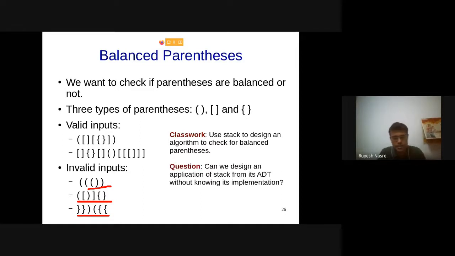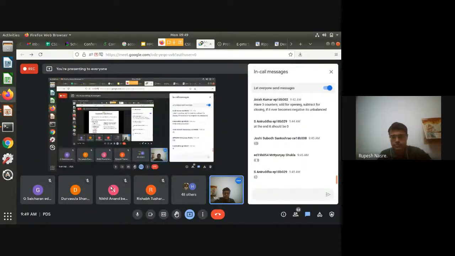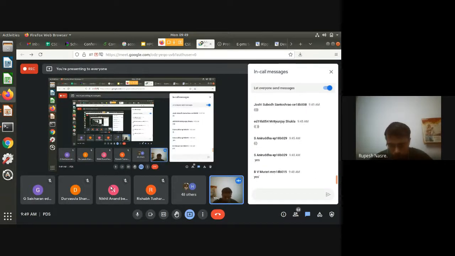The question here is, can we design an application of a stack from its ADT without knowing its implementation? What do you suggest? So can we design an application? So like balanced parenthesis is an application. Right? If I don't tell you the implementation of stack, which we have not done so far, can you still design the application? Okay, Aniruddha says yes, Murari says yes. Kaushik says we should probably be able to, sure.